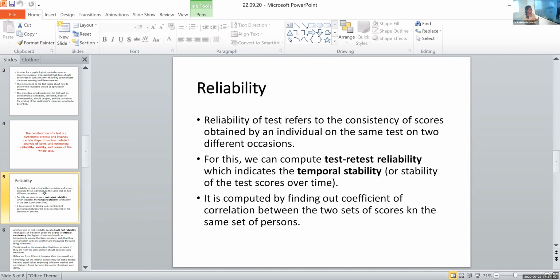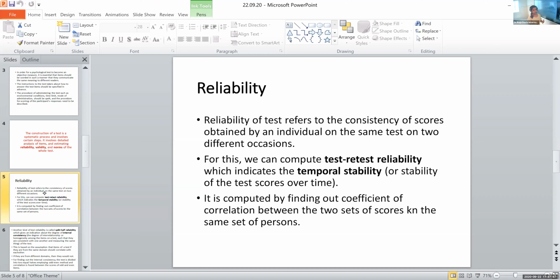And then I get a result, I score it and I keep it, I interpret it and I keep it. Now after maybe 2 weeks, I'm calling these 30 participants again and I'm giving the same test to them.